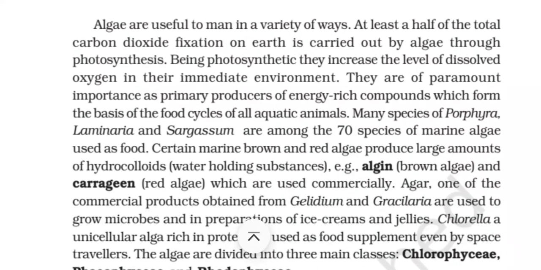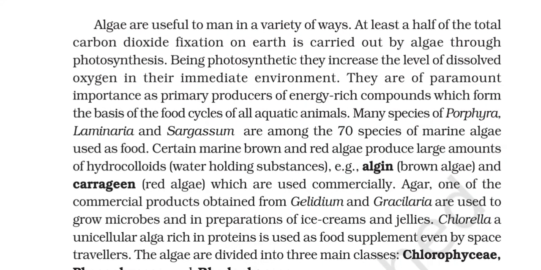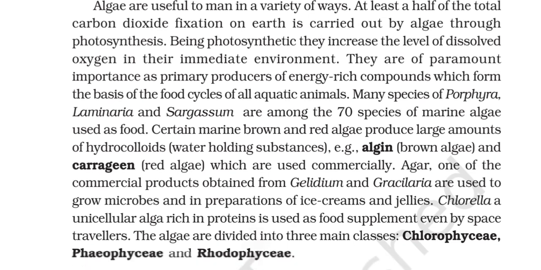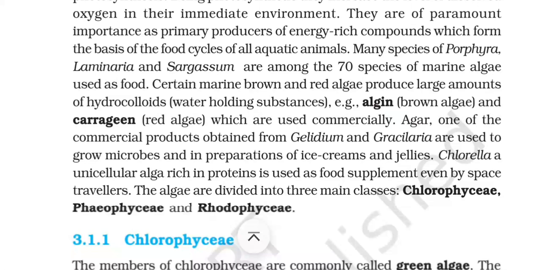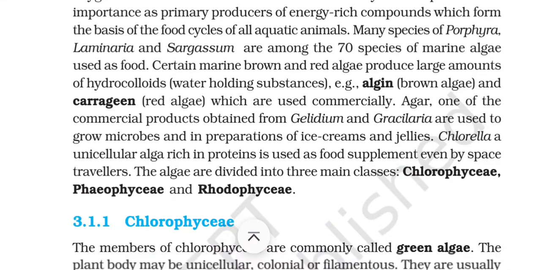Algae are useful to man in a variety of ways. At least half of the total carbon dioxide fixation on the earth is carried out by algae through photosynthesis. Being photosynthetic, they increase the level of dissolved oxygen in their immediate environment. They are of paramount importance as primary producers of energy-rich compounds which form the basis of food cycles of all aquatic animals.